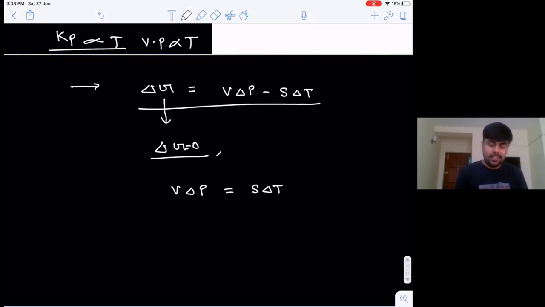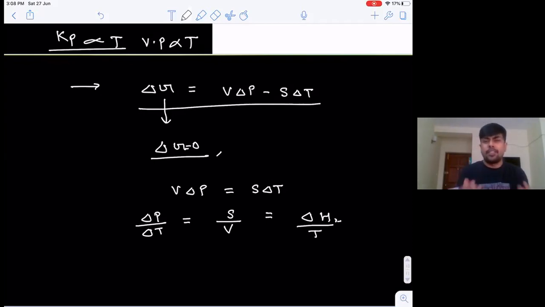Is this clear? Del P by del T is equal to S upon V. And this S can be written as del H by T, where del H is the reversible vaporization enthalpy, since liquid changes to gas.